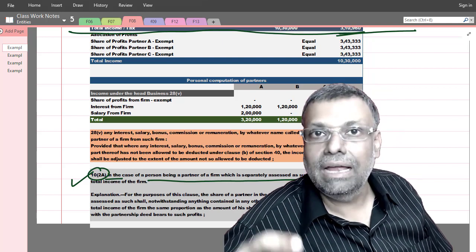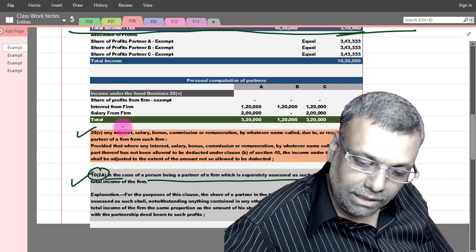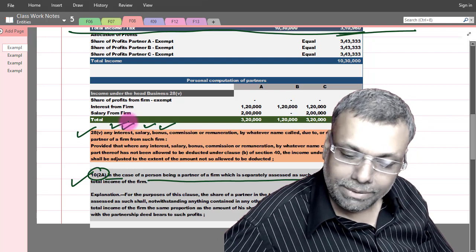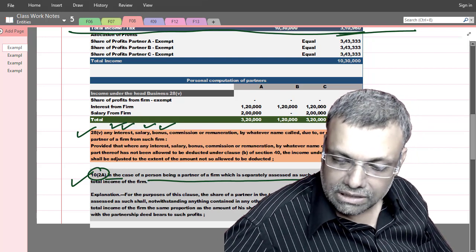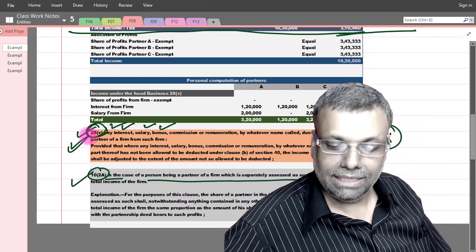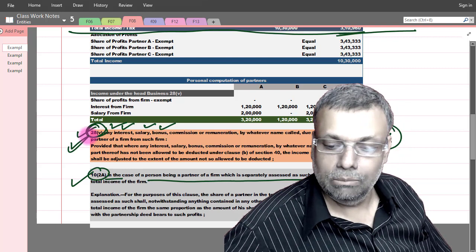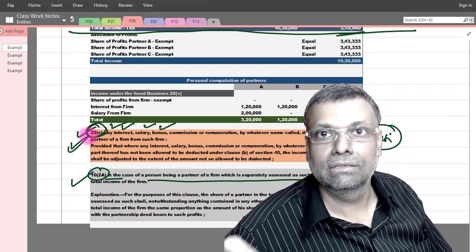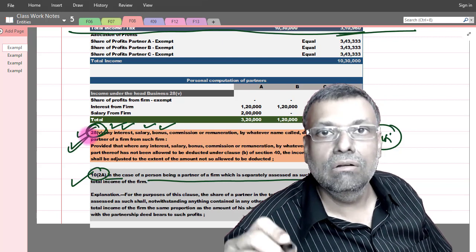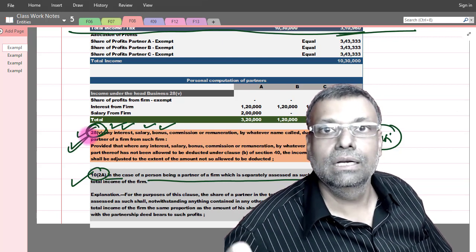Third thing is that in the hands of the partner, all the partners in fact, okay, whatever salary, interest, remuneration, whatever that you get, it will be taxable always under the head business and profession, because section 28 subclause 5 makes it very clear. Interest, salary, bonus, remuneration, commission, which is covered by section 40B, received by the partner of the partnership firm, will always be treated as income under the head business and profession.